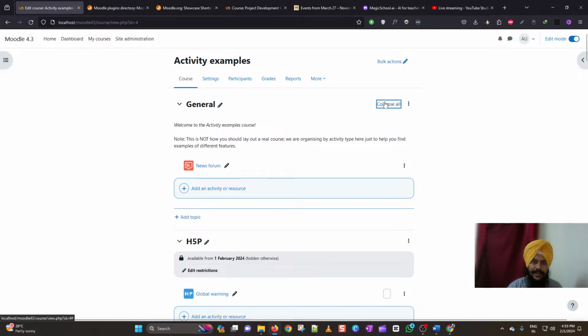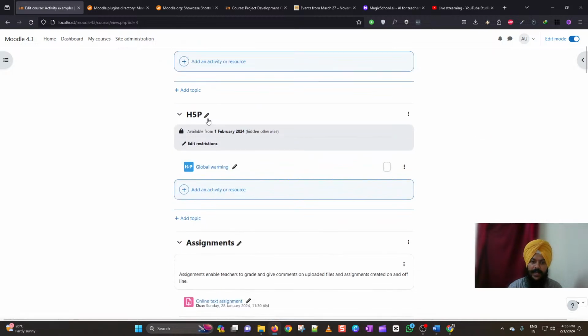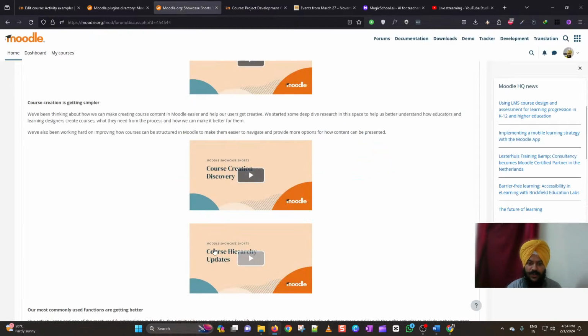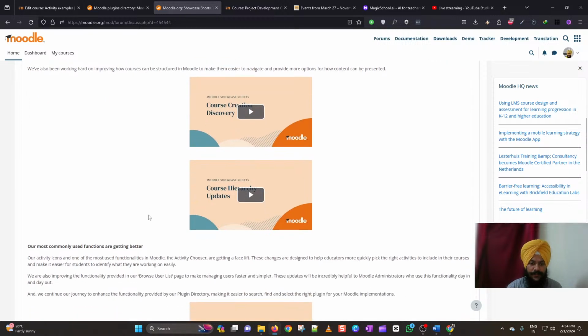In order to address this issue, the Moodle team is working in a way that once a student clicks on a section name, only the activities within that section will be accessible. So it will be a kind of section based navigation in Moodle. Instead of the complete course, it will be section based navigation, which will make it easy, neat and clean for the students to navigate through the course. You are encouraged to watch these showcase shots from the Moodle team to get more updates about these features which are coming in Moodle.